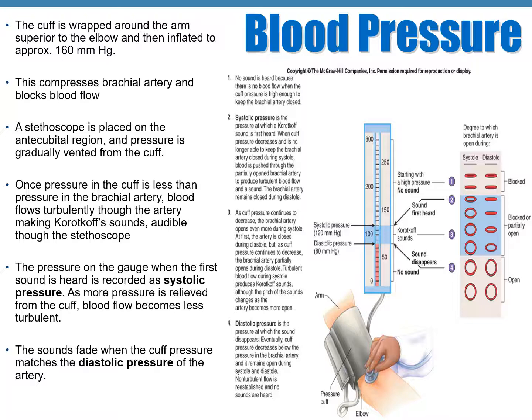As more pressure is released, the blood flow in the brachial artery becomes less and less turbulent because the lumen opens up more and more. At one point, the sound totally fades because the flow has become completely smooth, or laminar. There is no blockage in the artery, and no sound is heard. When the sound totally stops, that is recorded as the diastolic pressure of the artery.